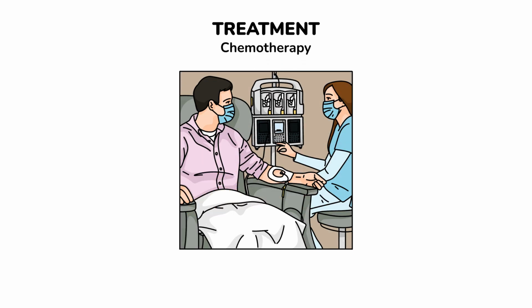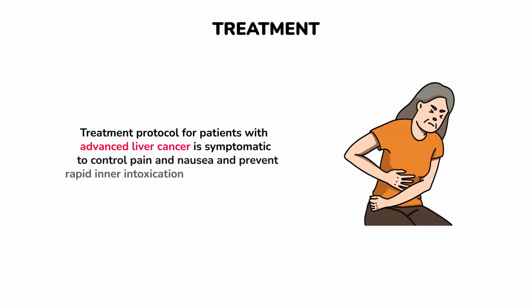Chemotherapy shows an oncostatic impact, meaning it blocks the tumor progression but does not eliminate the existing lesions. Treatment protocol for patients with advanced liver cancer is symptomatic to control pain and nausea and prevent rapid inner intoxication.